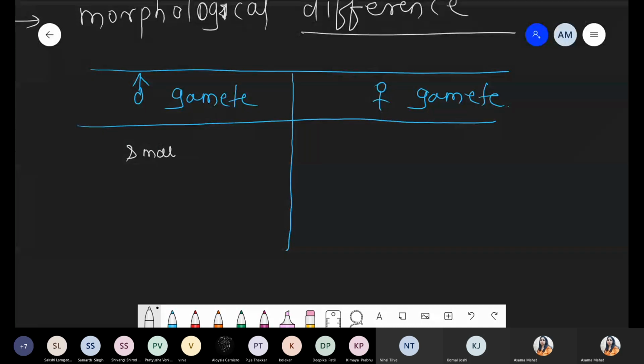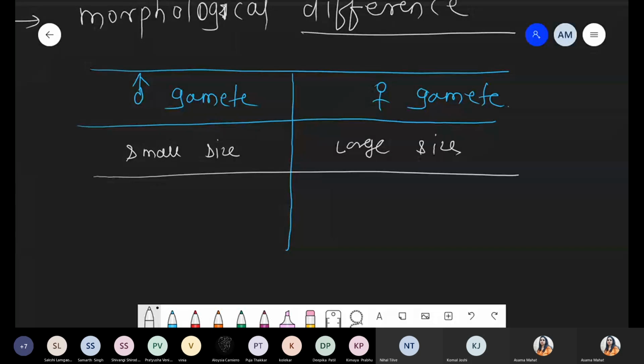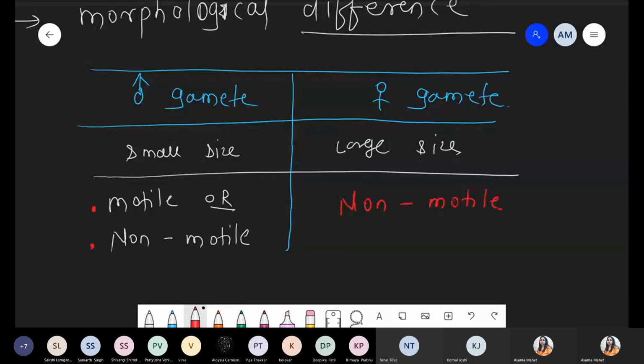These are the first difference with respect to oogamous. Now when we are talking about the male gamete, it might be possible, यहाँ पे हो सकता है कि male gamete motile, or in some cases maybe we can find some example where the male gamete is non-motile also. So both scenarios are present, motile bhi ho sakte hain, non-motile bhi. But when we are talking about the female gamete, it is always and always non-motile. Got it? So this is the second point.